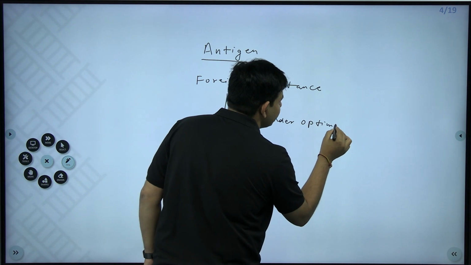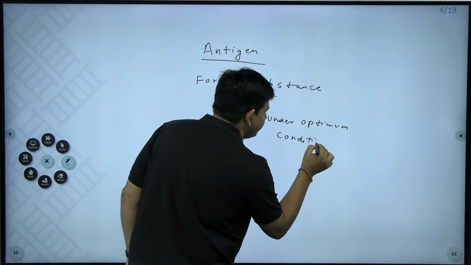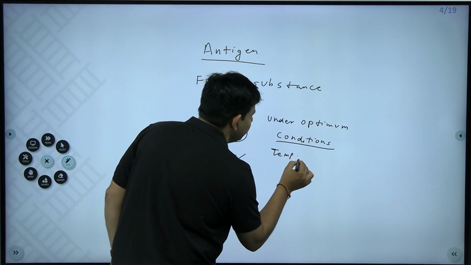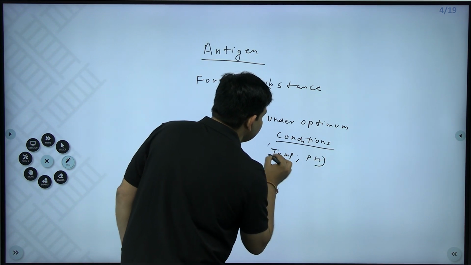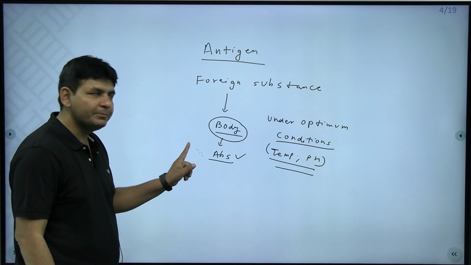But what is important is that this happens under optimum conditions. And what are those optimum conditions? Like the proper temperature and proper pH. All these things are mandatory for proper antibody production.